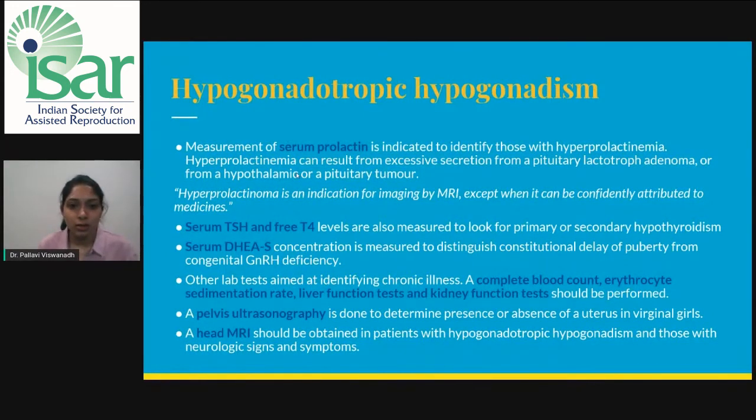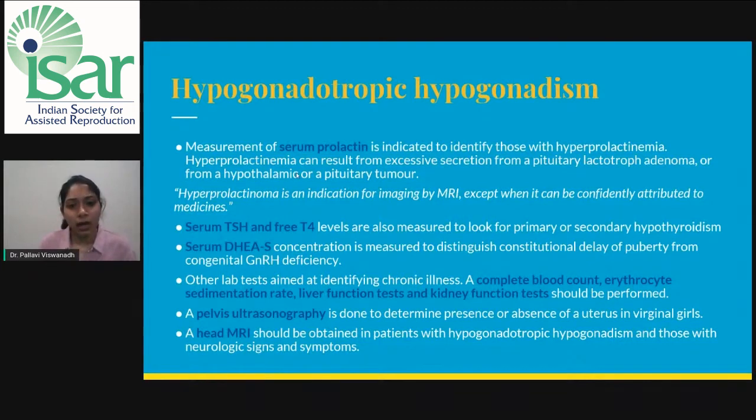Measurement of serum prolactin is indicated to identify those with hyperprolactinemia. Hyperprolactinemia can result from excessive secretion from a pituitary lactotroph adenoma or from a hypothalamic or pituitary tumor. Hyperprolactinemia is an indication for imaging by MRI, except when it can be confidently attributed to medicines. The serum TSH and free T4 levels are also measured to look for primary and secondary hypothyroidism. A serum DHEAS concentration is done to distinguish constitutional delay of puberty from congenital GnRH deficiency.